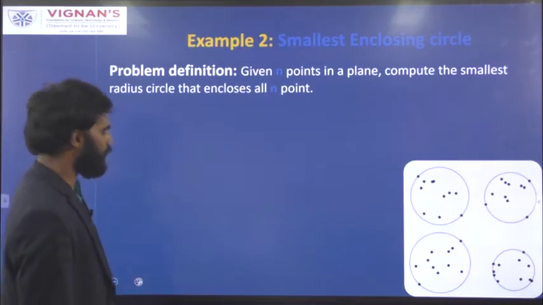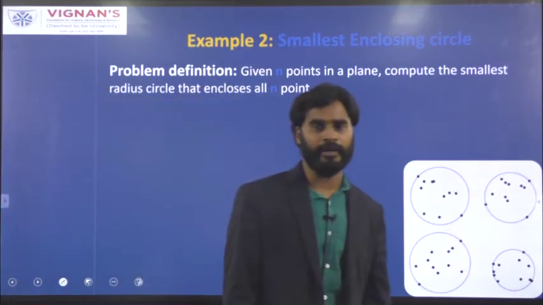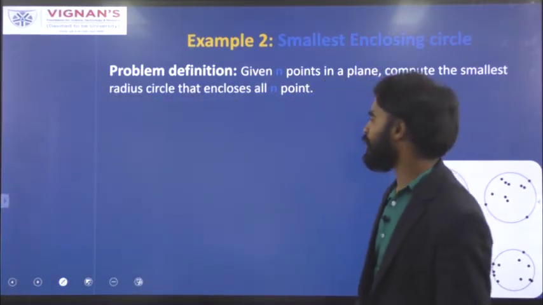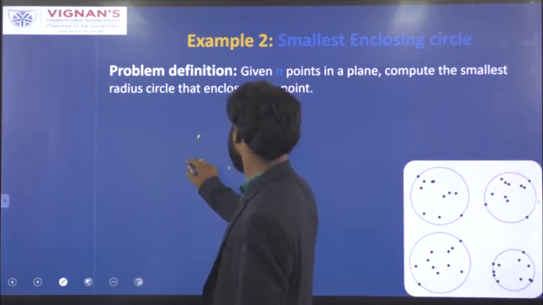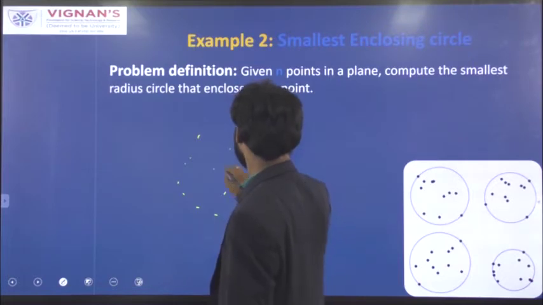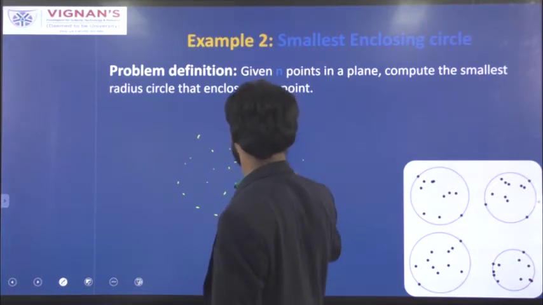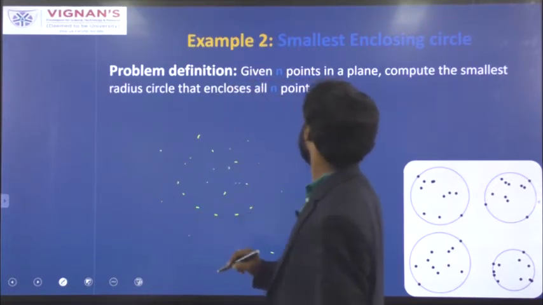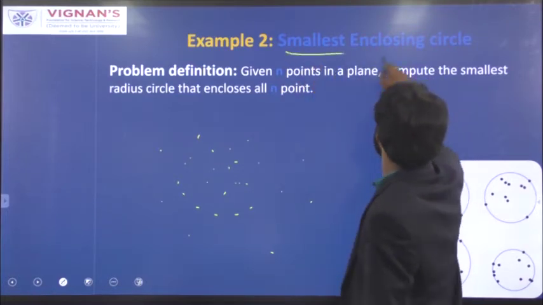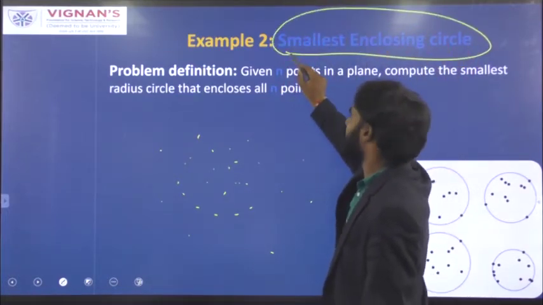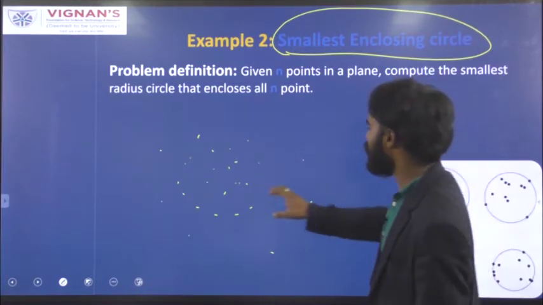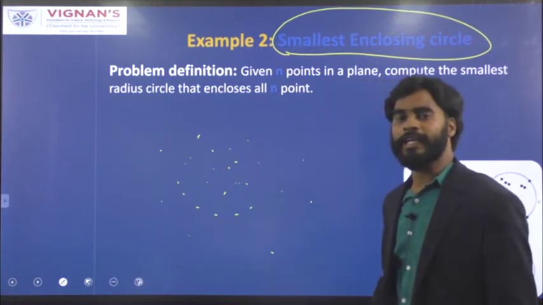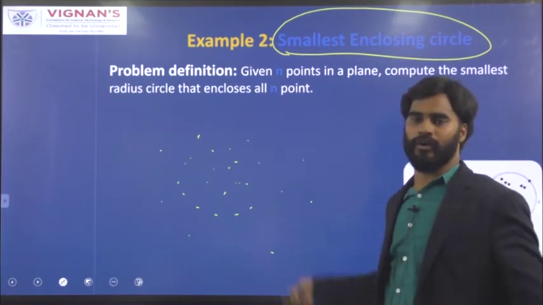Another example where we can use a randomized algorithm is the smallest enclosing circle problem. Assume that you have a set of points, and you have to identify a circle which will cover all the points.